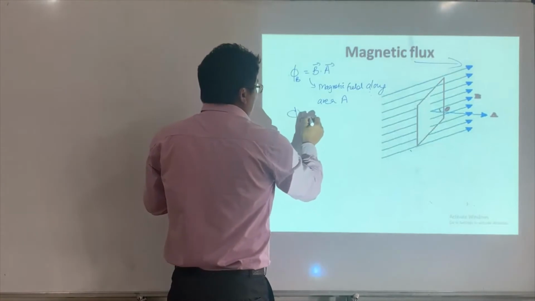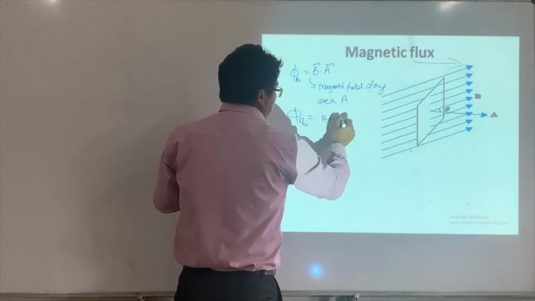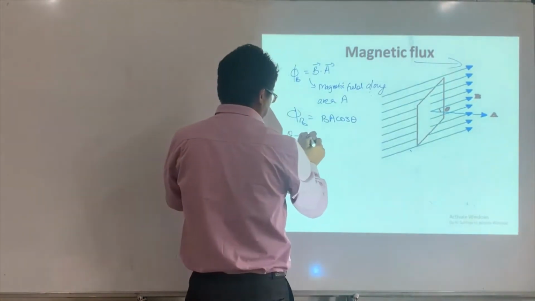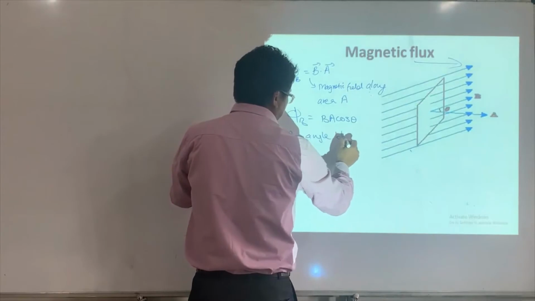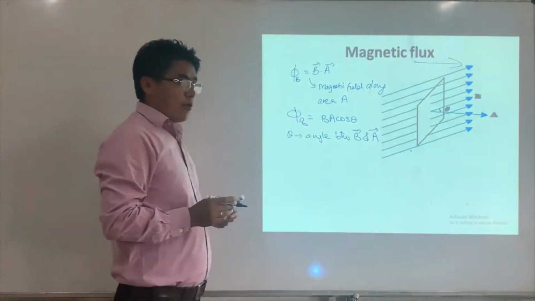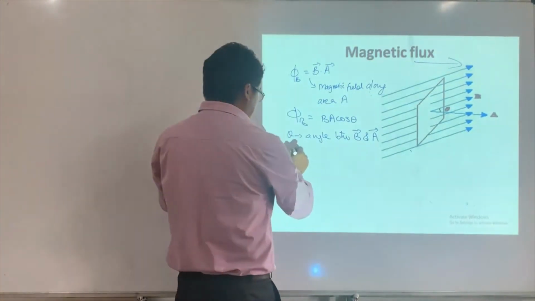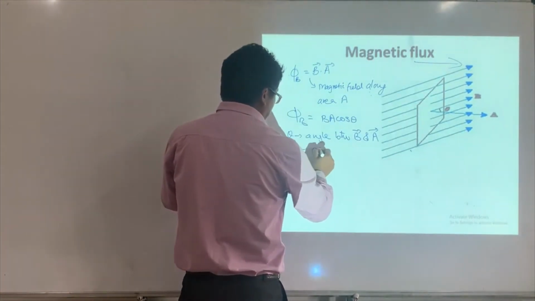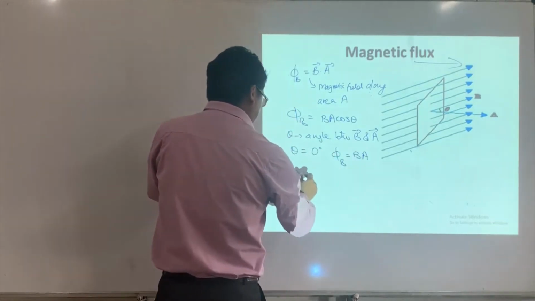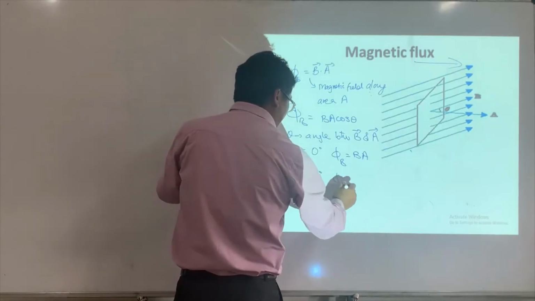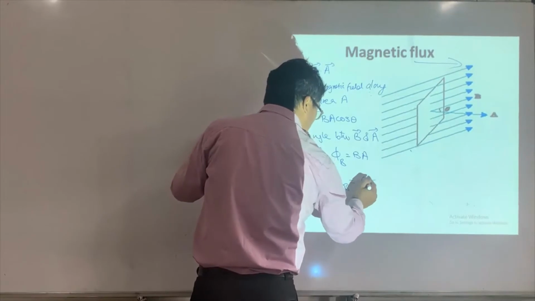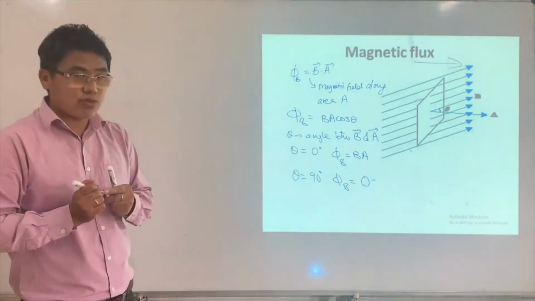So flux is BA cos theta, where theta is the angle between B and the area. This is the point. If theta is 0 degrees, then the flux would be a maximum. If theta is equal to 90 degrees, then there is no magnetic field along the area, so the flux is going to be 0. That is to keep in mind.